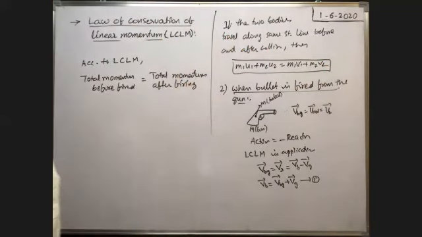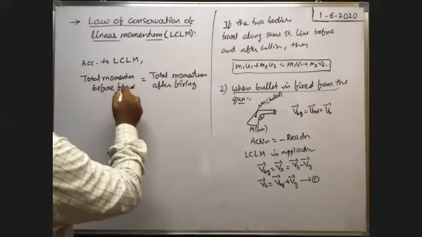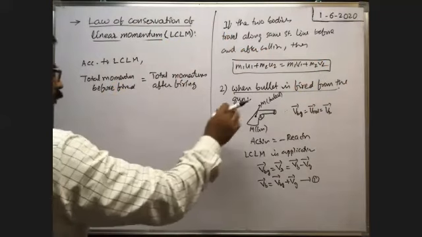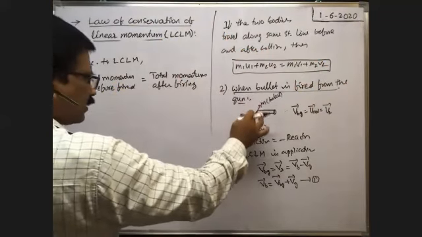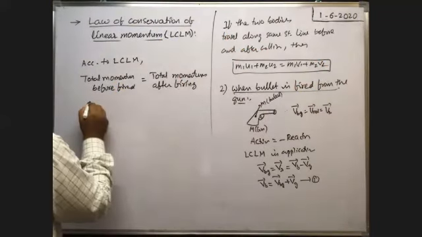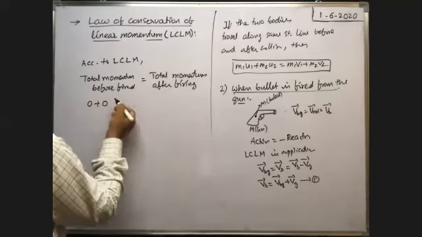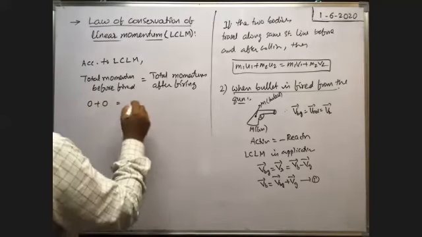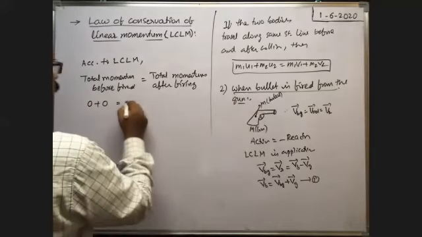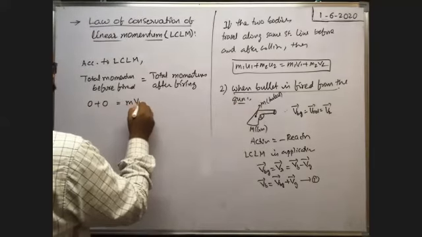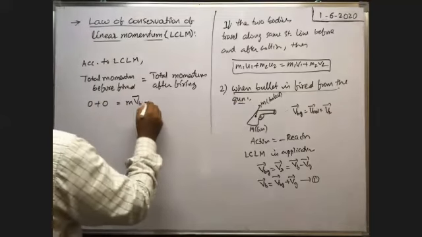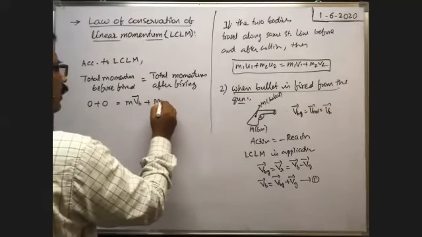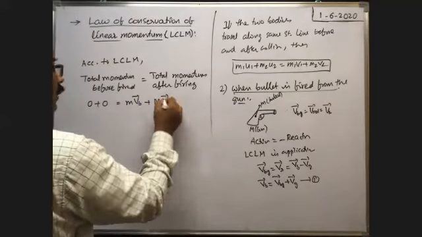Total momentum before firing: the bullet is at rest, the gun is also at rest, that's why the momentum of the bullet plus the momentum of the gun are both 0. After firing, the mass of the bullet is small m into the velocity of the bullet VB bar, plus the mass of the gun capital M into the velocity of the gun VG bar after firing.